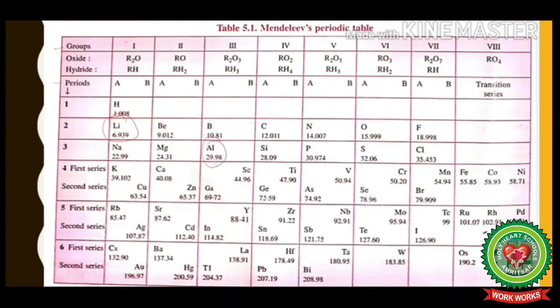If you take aluminium, its valency will be 3 because it belongs to group 3, and the valency of silicon will be 4 because it belongs to group 4. Now for the rest of the elements from group 5 to group 8, the valency is equal to 8 minus the group number.